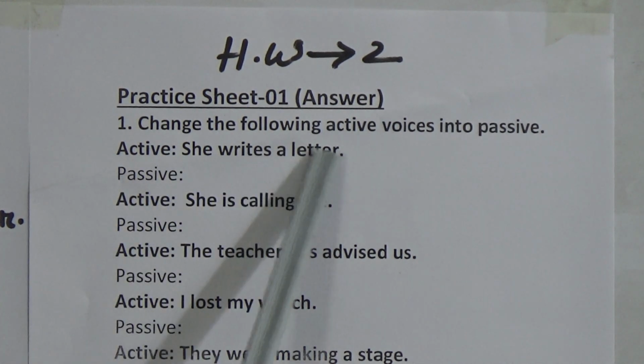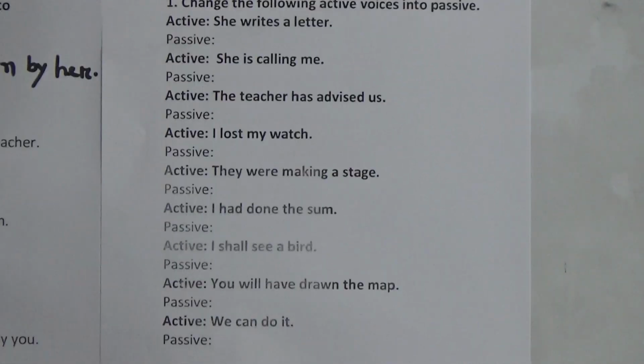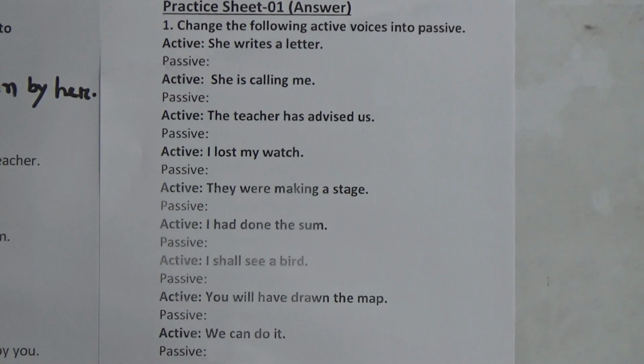So she writes a letter. She is calling me. The teacher has advised us. I lost my watch. They were making a stage. I had done the sum. I shall see a bird. You will have drawn the map, and we can do it. This is your homework. You will turn all these sentences into passive voice.